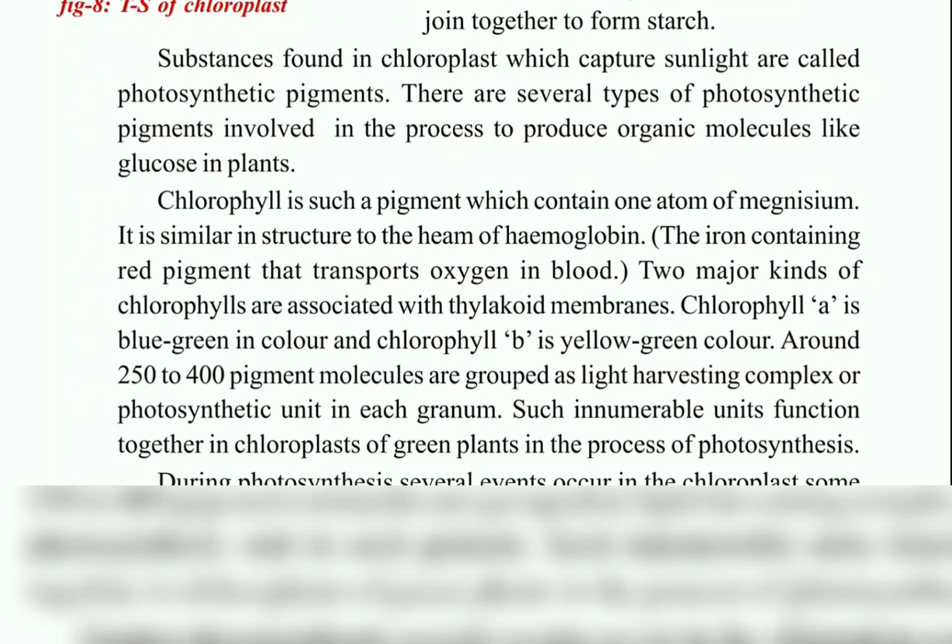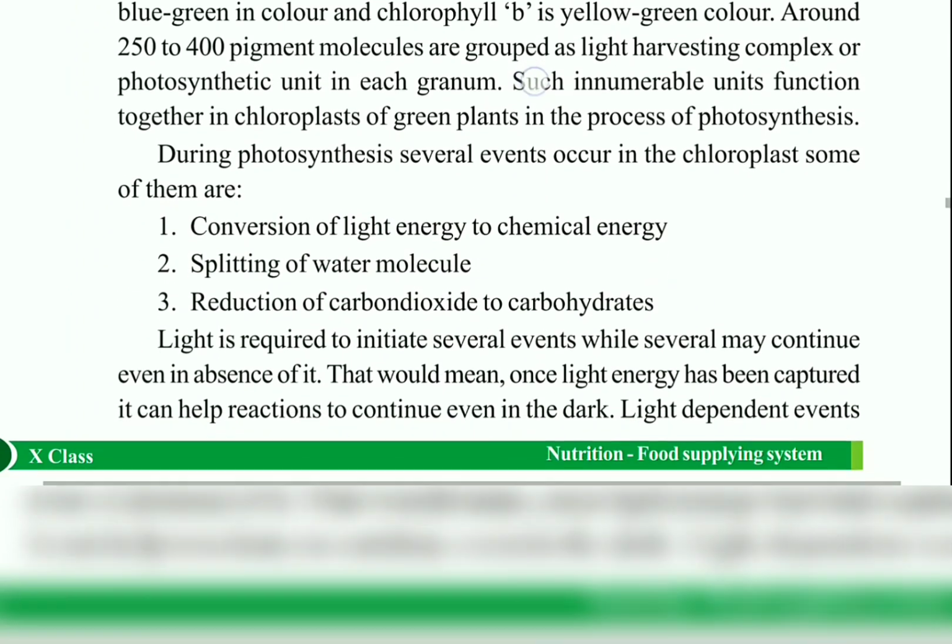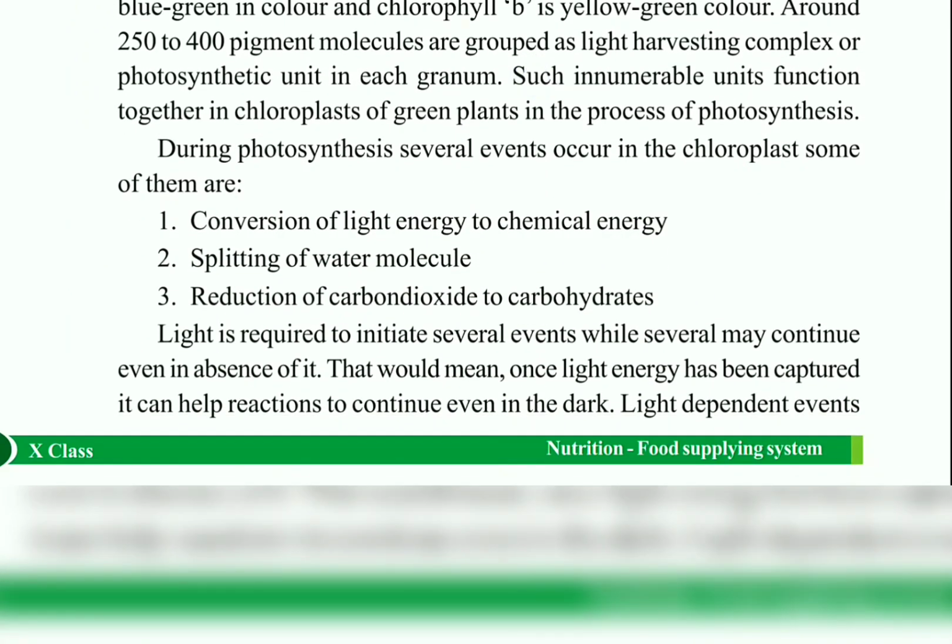It is because of chlorophyll A. And what about those leaves which shed during the autumn season? Those leaves which shed during the autumn season are yellow in color because of chlorophyll B. These pigment molecules, nearly 250 to 400 of them, join together to form light harvesting systems. These light harvesting systems help in trapping the solar energy and converting it into chemical energy.